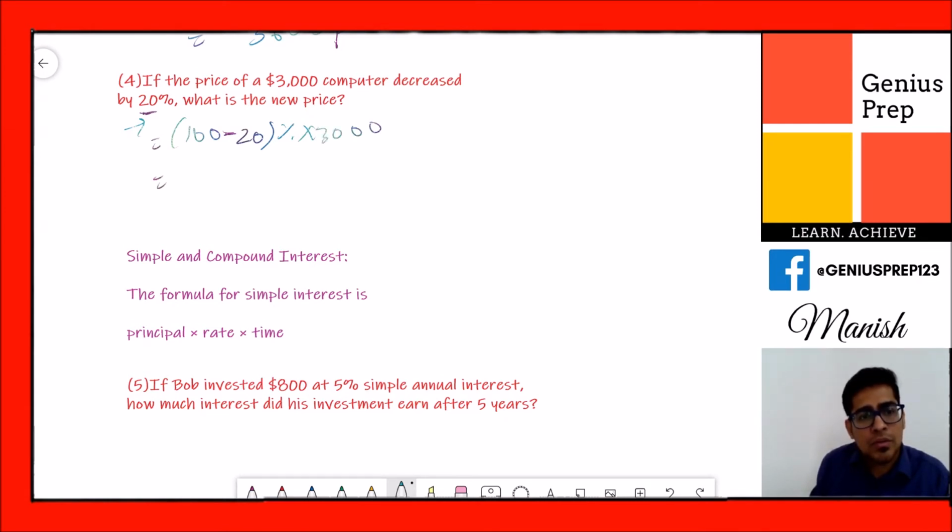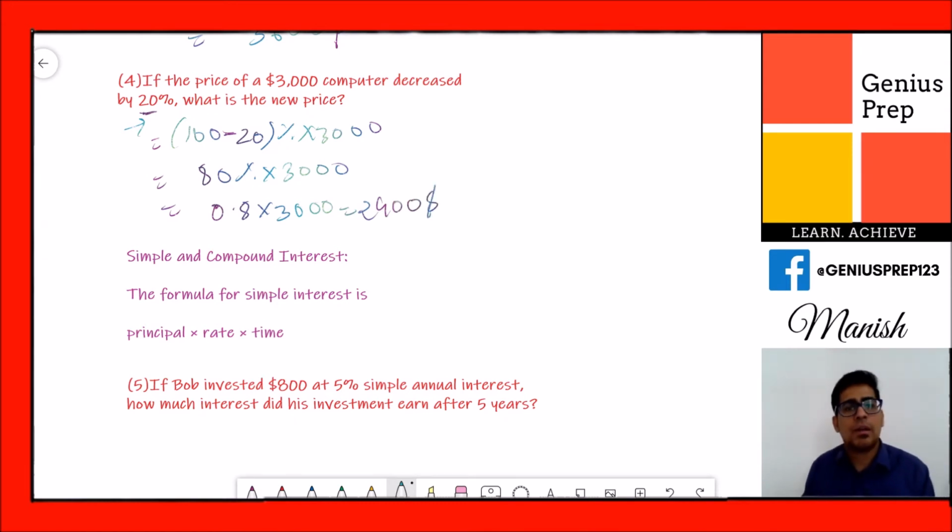Okay, so this is 80% multiplied by 3000, or you can write 0.8 multiplied by 3000, which is equal to $2,400. So when the price of a computer decreases by 20%, the new price will be $2,400.